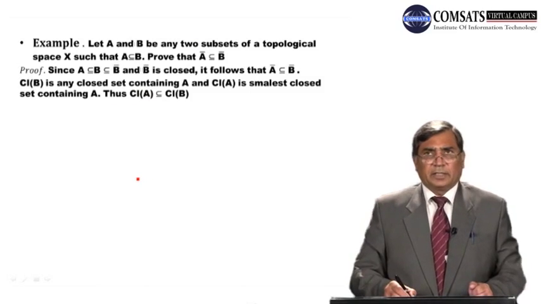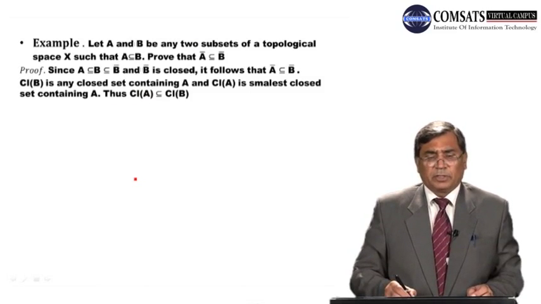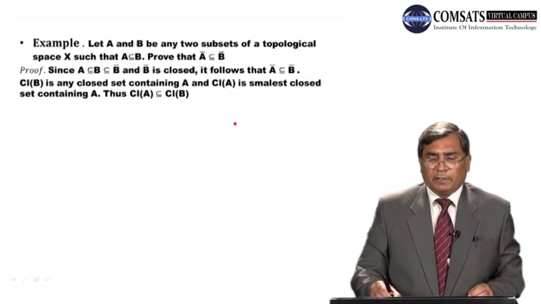Dear student, here in this example, let A and B be any two subsets of a topological space X such that A is contained in B, then prove that closure of A is contained in closure of B. So this is important, my dear students. We are given that A is contained in B and we have to prove that closure of A is a subset of closure of B. This is what we have to prove.